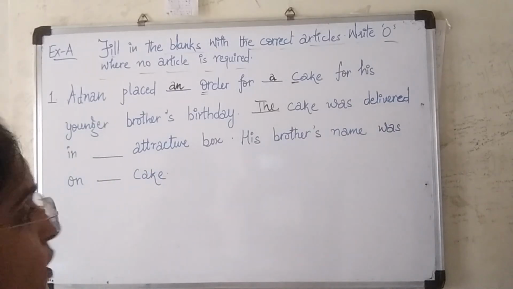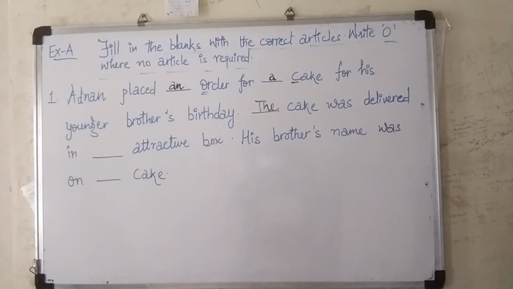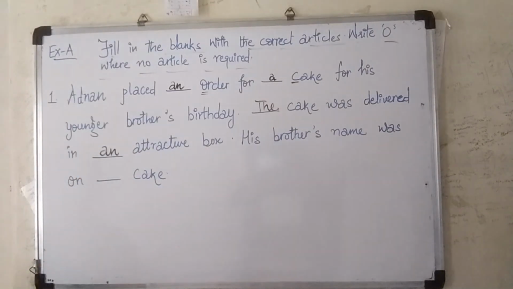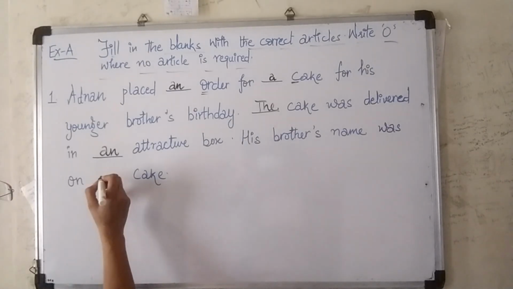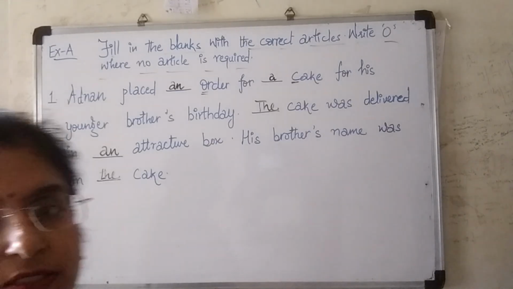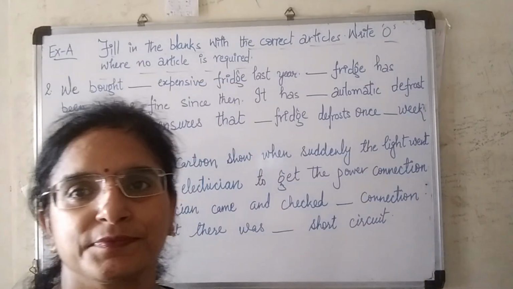The cake was delivered in an attractive box. His brother's name was on the cake. So this way you have to solve all the other exercises which are given in worksheet 9.